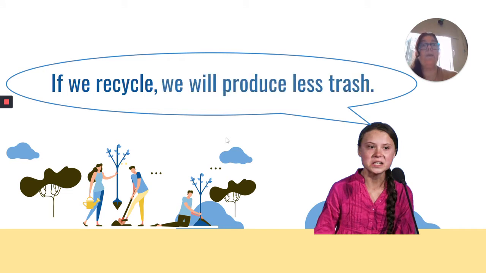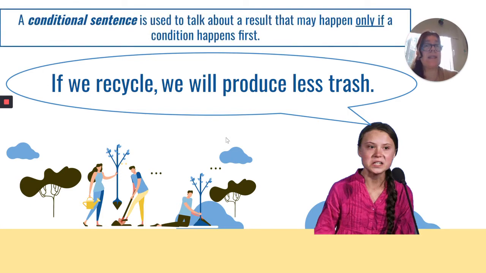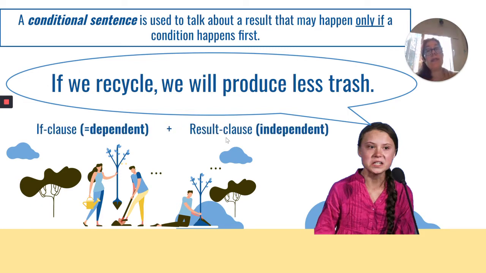If we recycle, we will produce less trash. As you can see, conditional sentences generally are used to talk about a result of something that may happen only if a condition happens first. And you see that there is a comma in the middle, and this divides the sentence into two. These two parts are called clauses. The first one, if we recycle, is called the dependent clause, the if clause. And the second part, we will produce less trash, is the result clause or the independent clause.